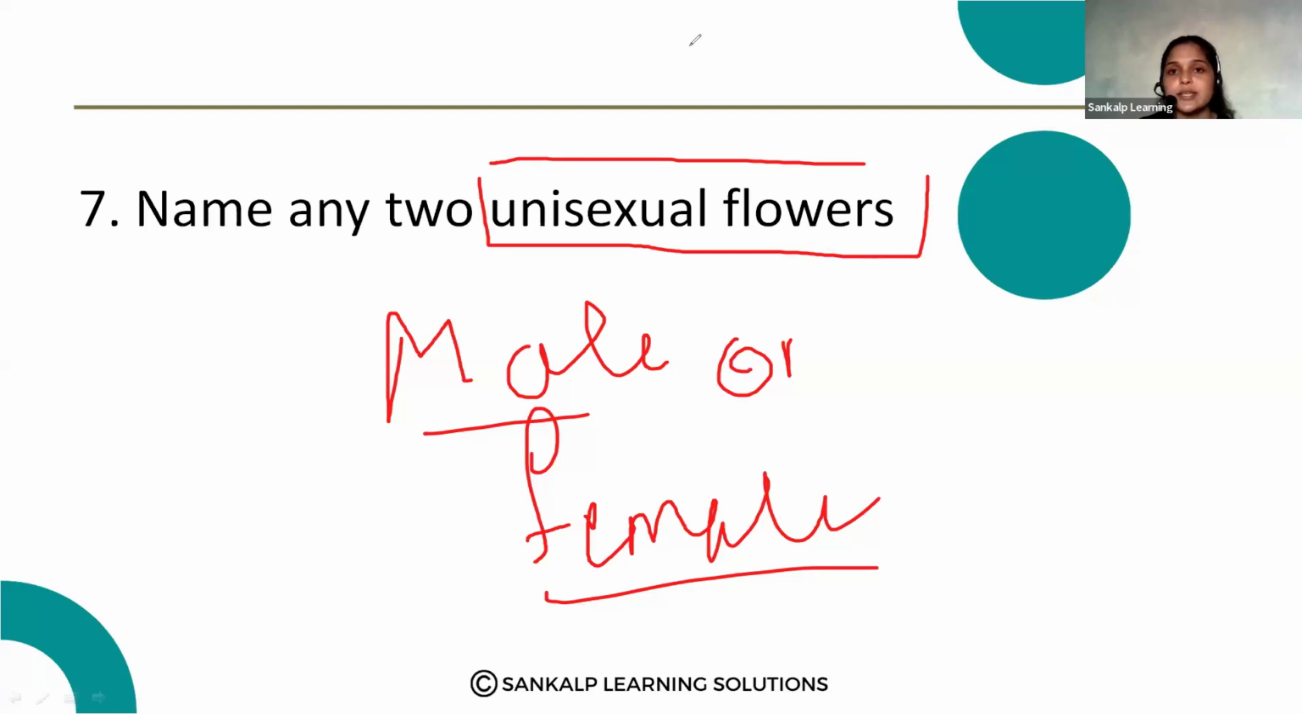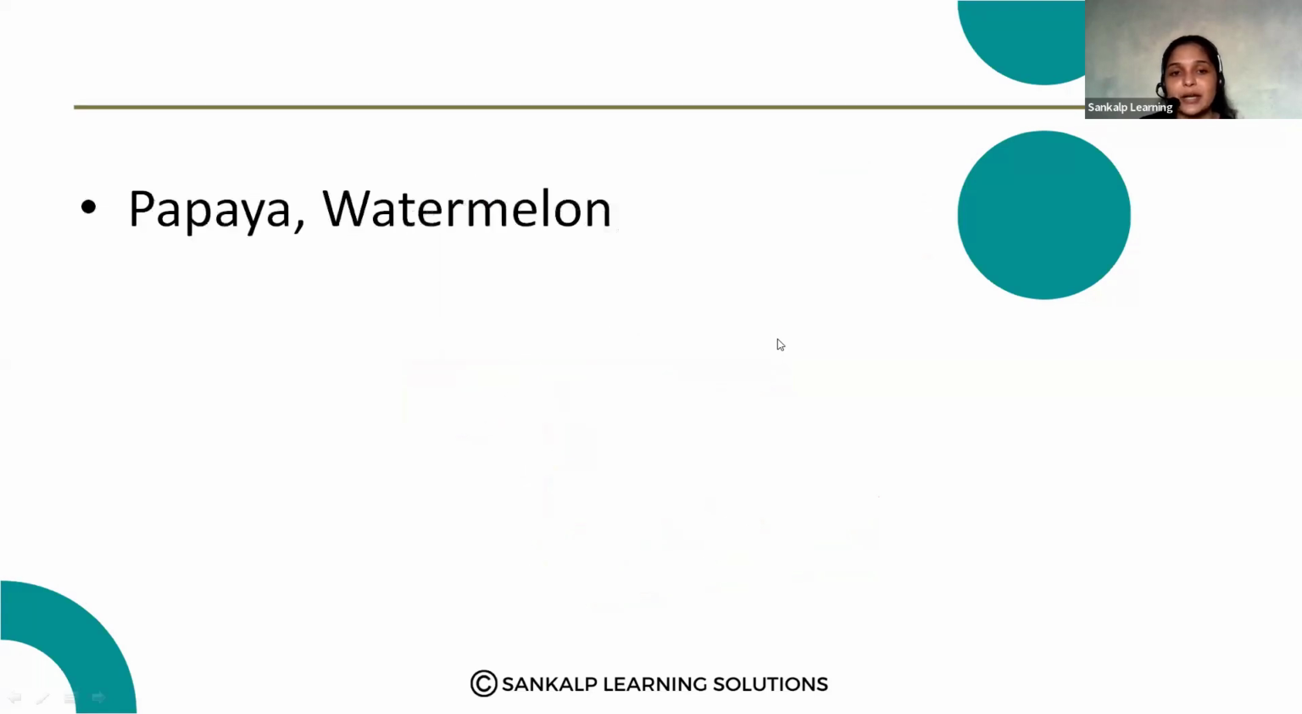Name any two unisexual flowers. That is also asked as a 1 mark question. In papaya and watermelon, we can observe unisexual flowers.